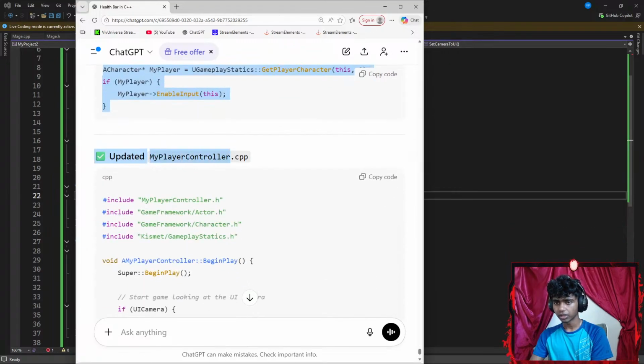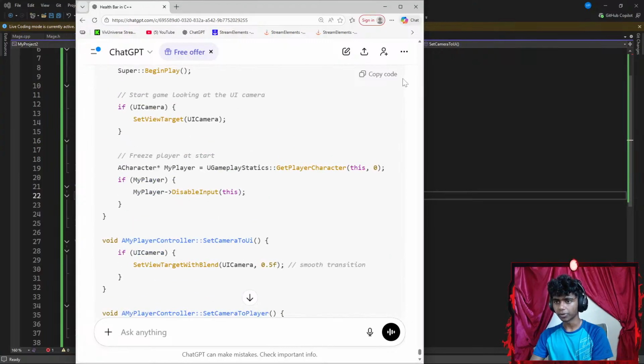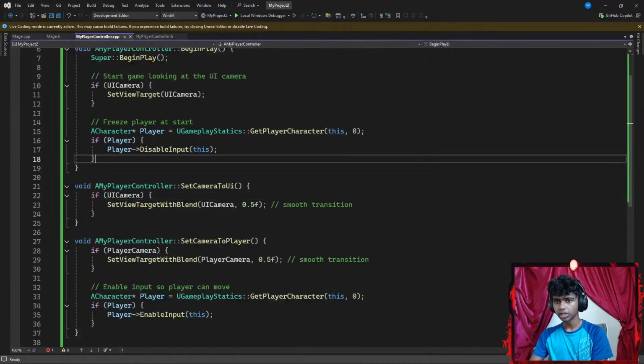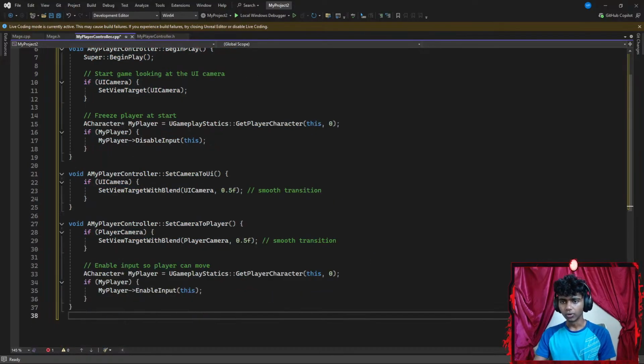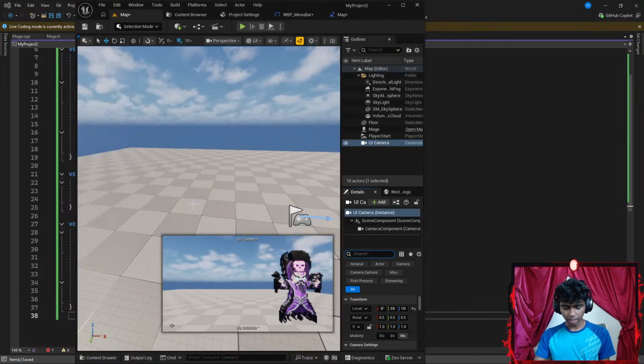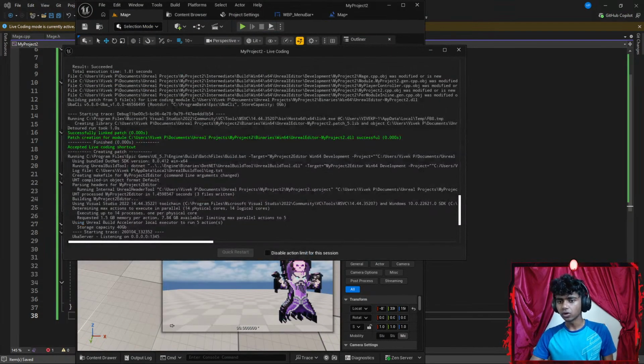Okay, update C++. So I'm gonna go ahead and copy this part. Okay, let's go to my C++ file, go with Control A, Control V to paste this. Okay, and then let's hit Control S to save the code. Actually get my Unreal Engine up here. Hit Control Alt F11 to compile my code. While it's compiling, I might actually eat something.